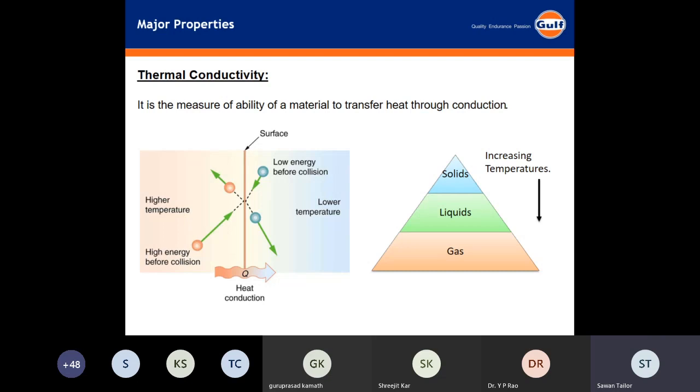Now, thermal conductivity is one of the major properties for thermic fluids because they have to transfer heat at a higher temperature. So the better the thermal conductivity of any fluid, may it be a mineral fluid or a synthetic fluid, the better, so that my system efficiency is maintained within the limits I need. It is also directly proportional to the amount of fuel used for maintaining the temperature, so it is a property which can save money for the customer.